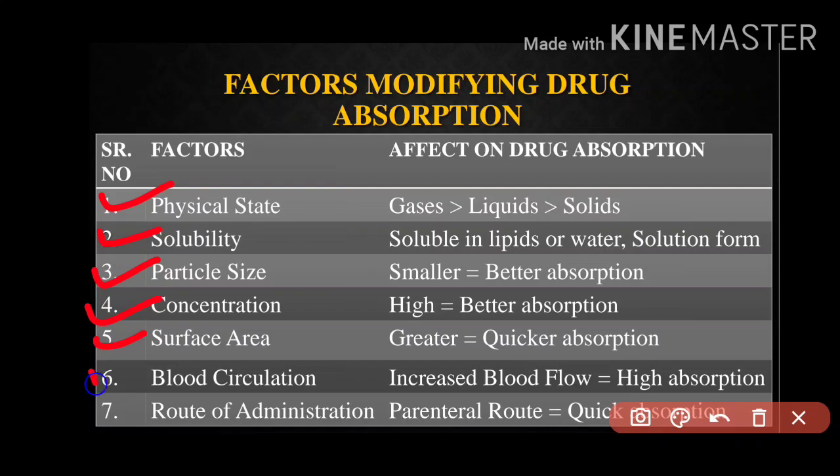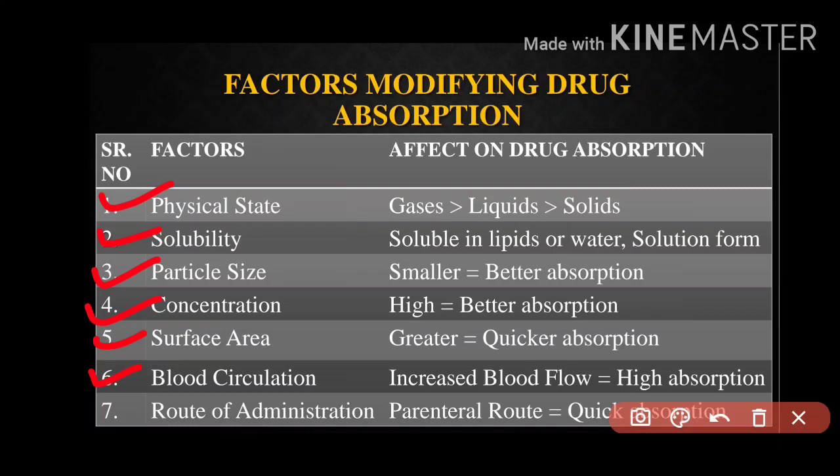Now let us move to blood circulation. Blood circulation, we can see increased blood flow is equal to high absorption, directly proportional. If blood flow increases, it will increase the absorption rate.